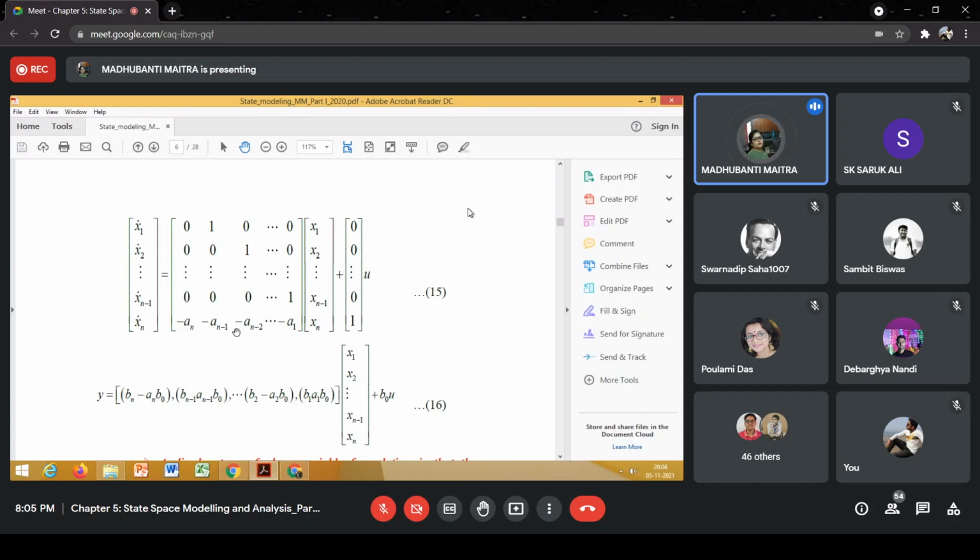Why? Because x1 dot is a function of x2, x2 dot is a function of x3, xn dot is a function of x1, x2, x3, xn. So all the n first order differential equations are coupled in nature. You get my point?